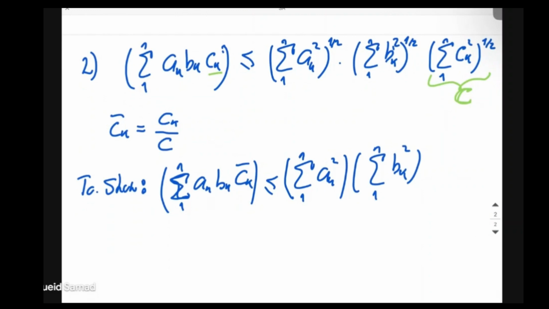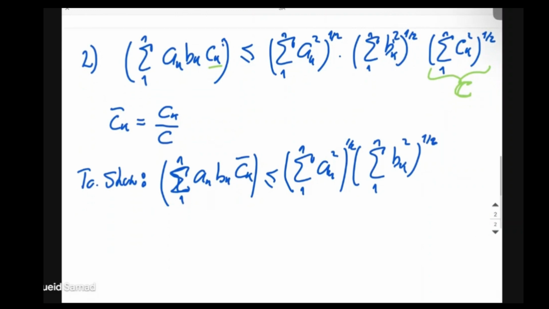Let's do it like this because that's more convenient in some calculations. Let's just show this in a more obvious way. If we insert here our definition, this is just ck divided by c, and then we have a summation of ak, bk, ck from 1 to n that's smaller or equal to, no, that's not just ck, that's divided by c.